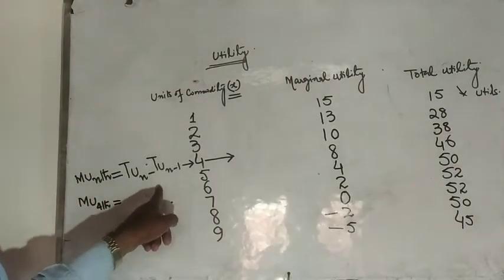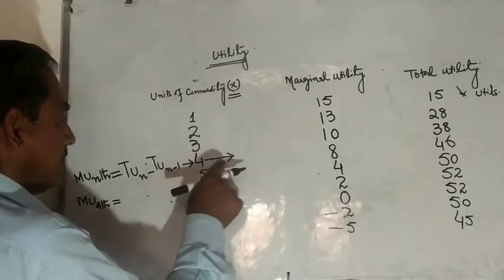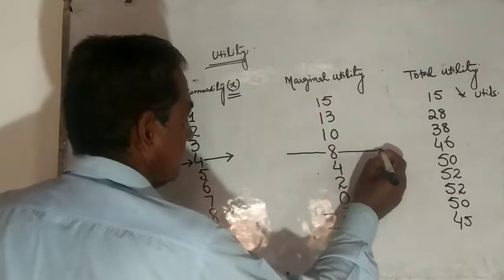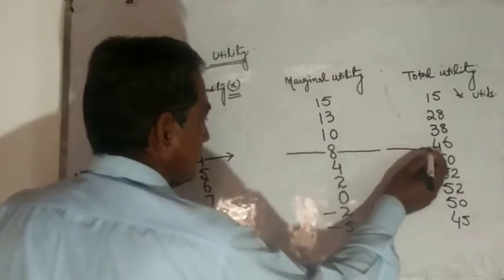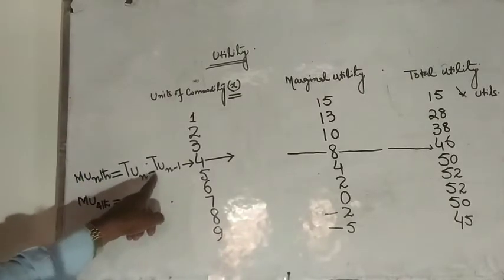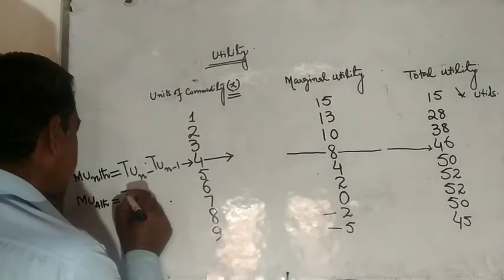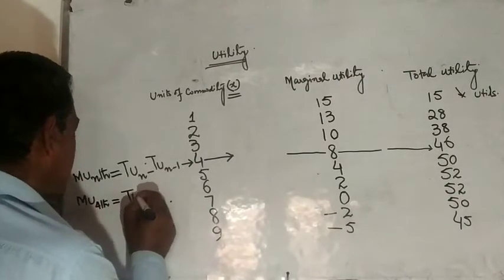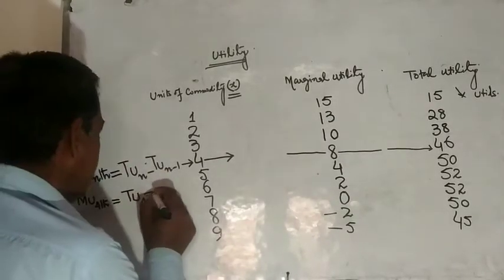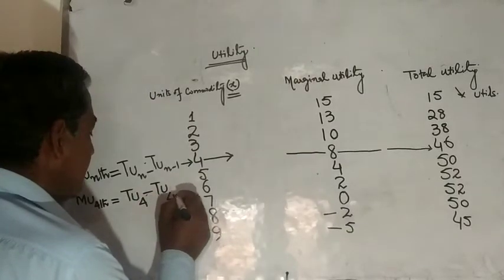TUn minus TUn minus 1. Here n is 4. Further we will process TUn minus 1, it is 4 minus 1.